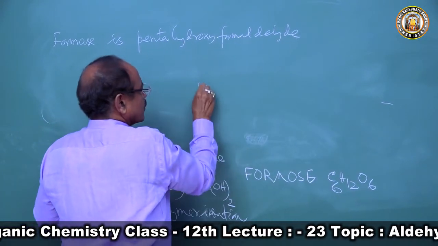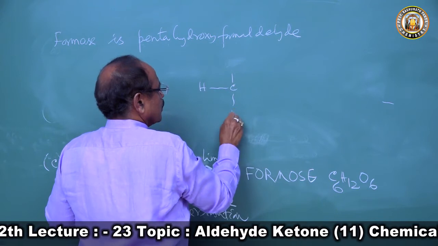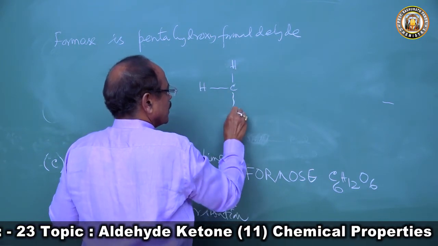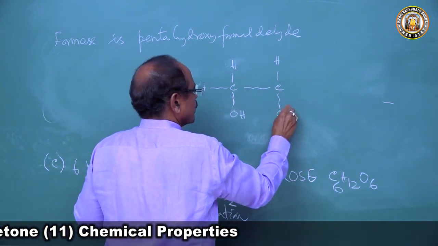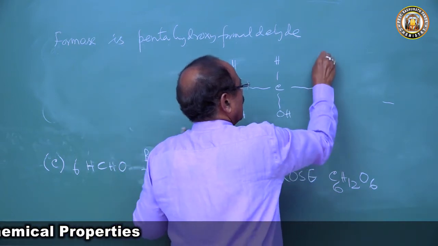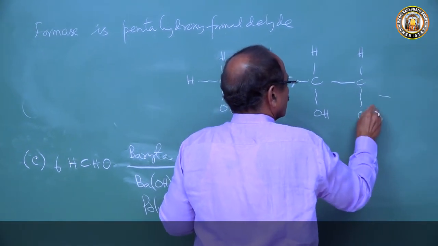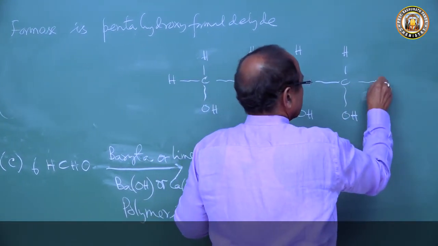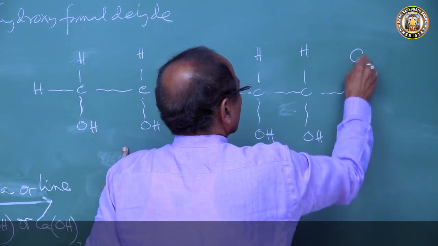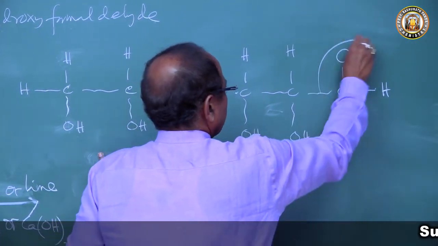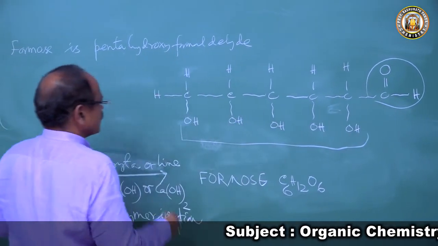That means we take HOCH2, then CHOH, CHOH, CHOH, CHOH, then CHO. So this is the aldehyde, and these are 5 hydroxy groups.